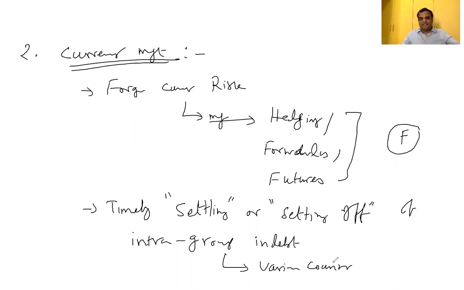One group company is there in Dubai or US, and another company is there in India. If there is an intra-group debt, any debt or due, then when we have to settle, timely settlement, because it involves again risk with respect to foreign currency. Exchange rate may vary. Therefore, settling and set off, when we have to settle, that decision they are supposed to take properly.